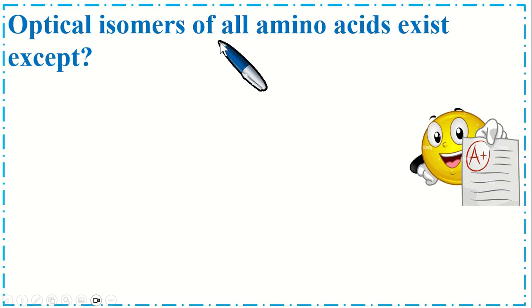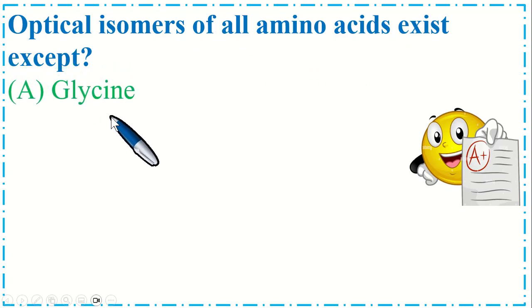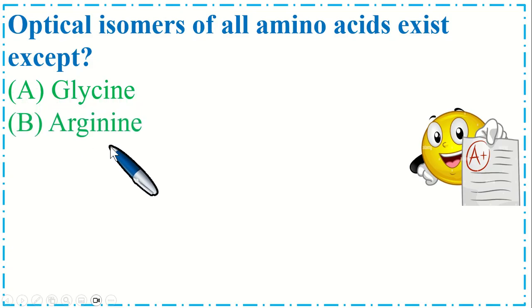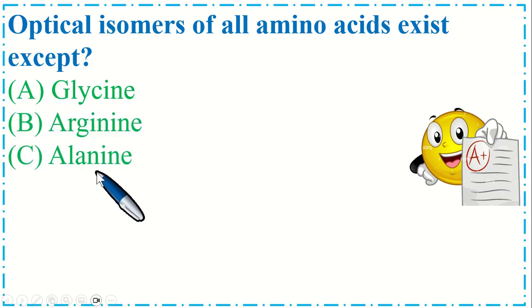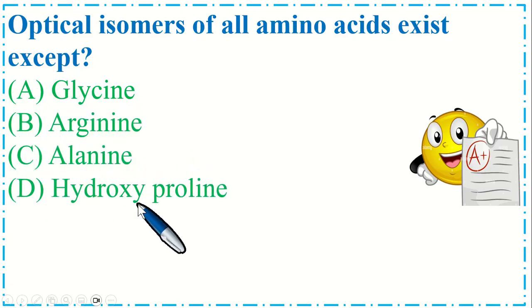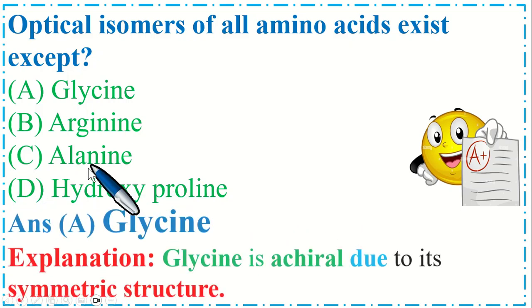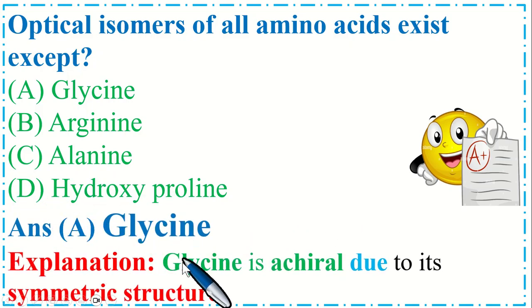Optical isomers of all amino acids exist except option A glycine, B arginine, C alanine, and option D hydroxyproline. So the correct option is A glycine. Glycine is achiral due to its symmetric structure.